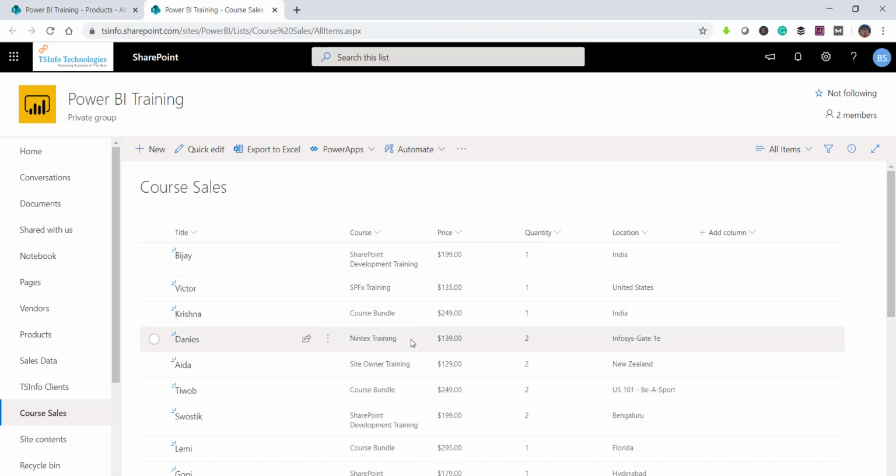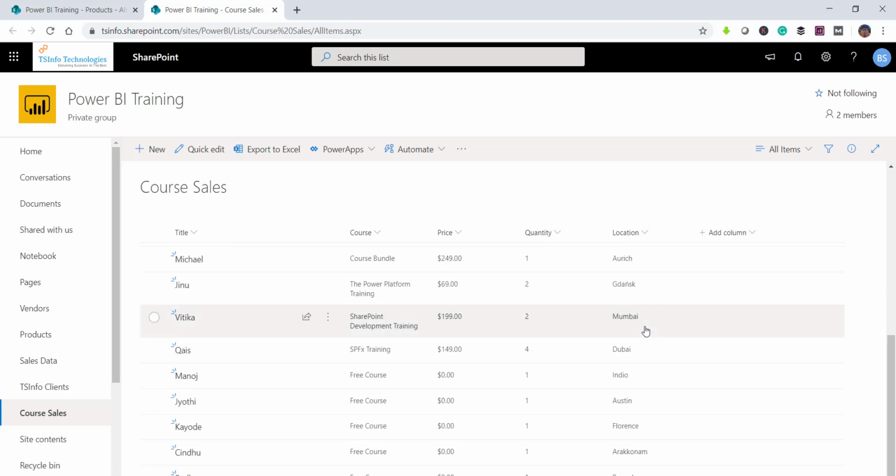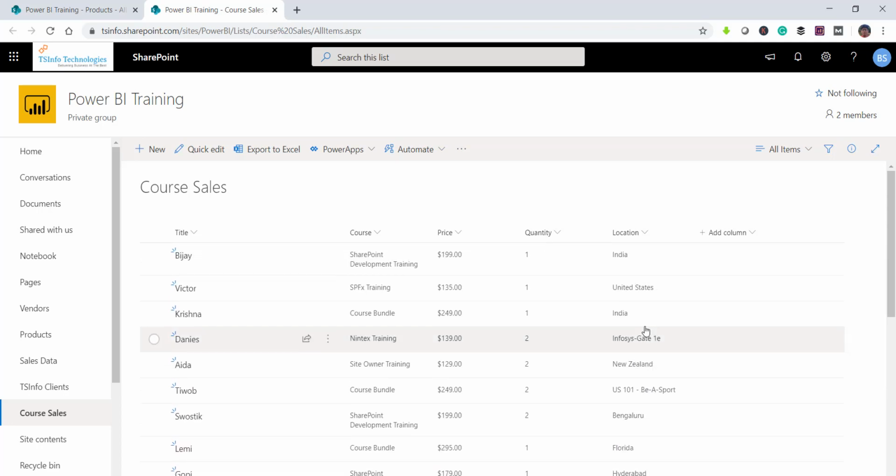All these values are there in this particular column. And then the price. If you see here, there is a price associated with the courses. This is not fixed because sometimes people will apply some discount coupon and then they will get that. Then there is quantity, if some person opted for one or they require multiple licenses. And then the location. If you see here, there is a location column. It is from various places, and this is the data that we have in this particular list.